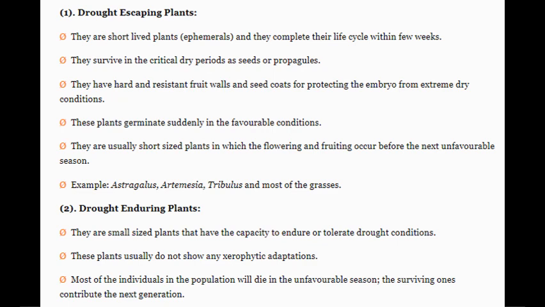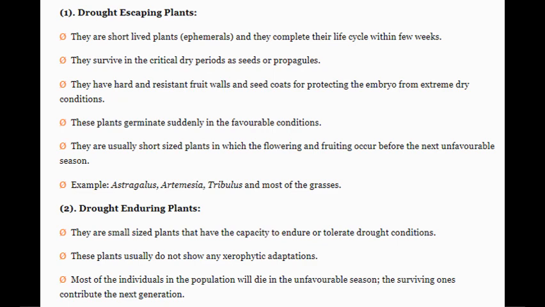Then Tribulus and most of the grasses, they are drought escaping plants. Now you have got the idea from the examples how these plants escape from the drought condition.